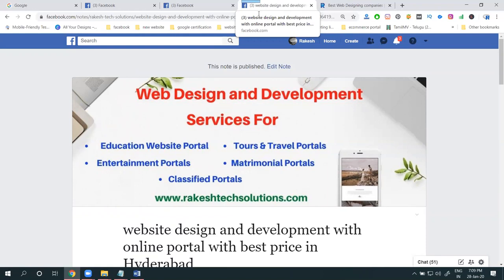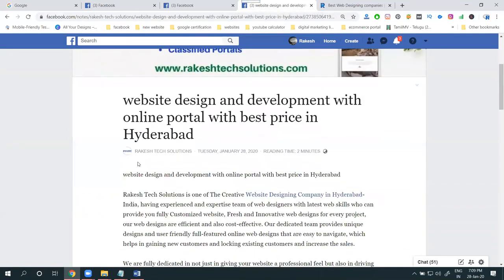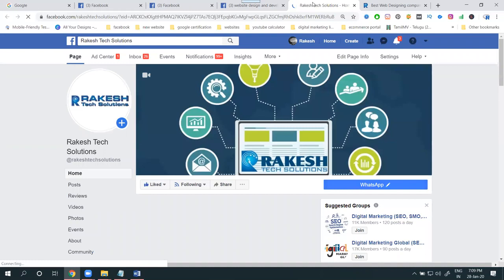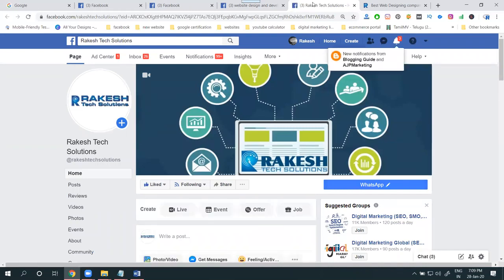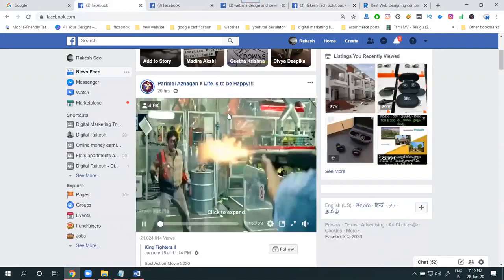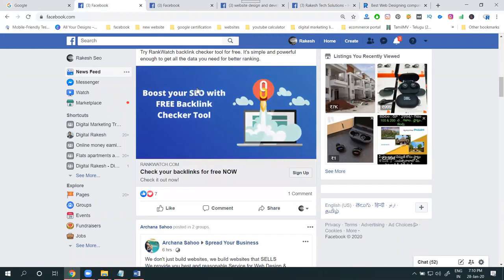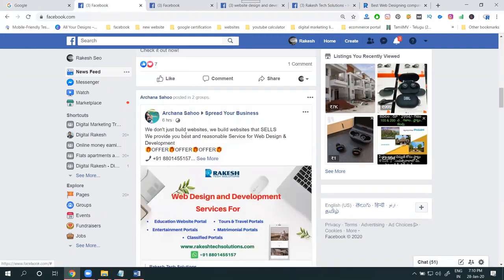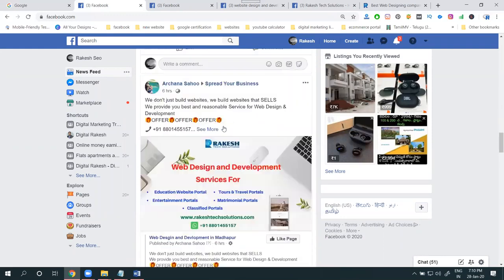Now, the last option for your page, website link promotion. Website link promotion will be of two types: with a single image and with multiple images. If you go to any Facebook page, a lot of people post only one image. Yes or no? These are all one image, so they mostly go for one image.